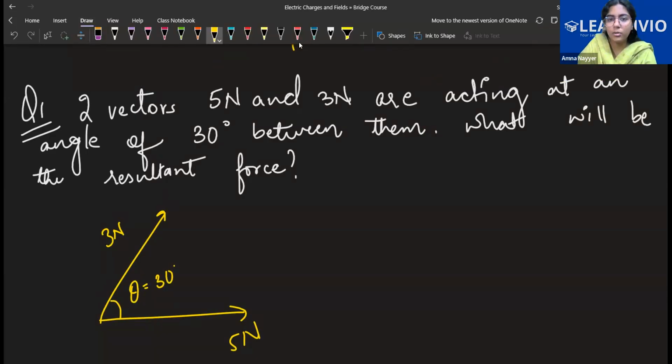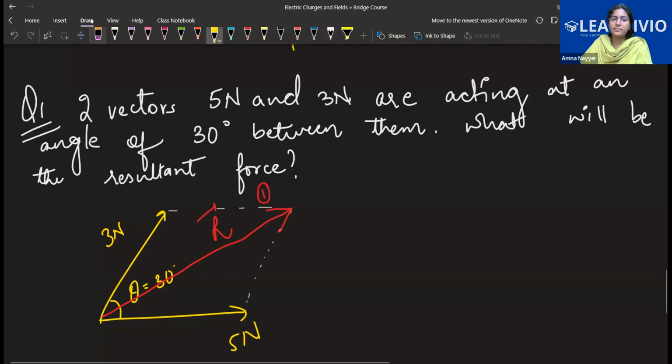So the first step, as we discussed, is the geometrical construction. We'll complete the parallelogram first. This is how the parallelogram is supposed to look. The diagonal will give us the resultant. Two vectors are present, and their resultant is given by the diagonal. Now our task is to find the magnitude of this. The first step, the geometrical construction part, is done.